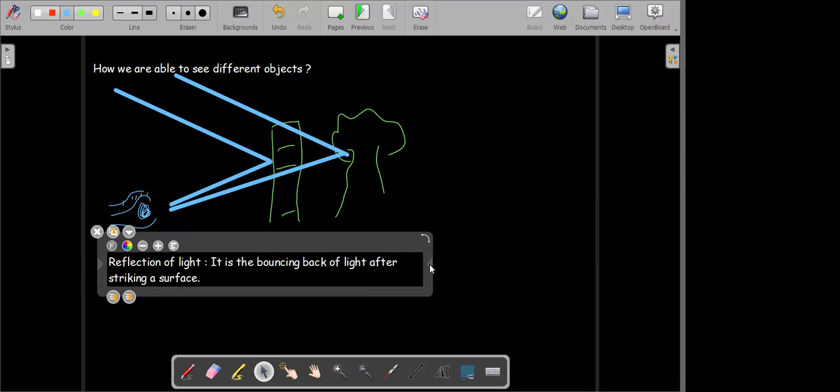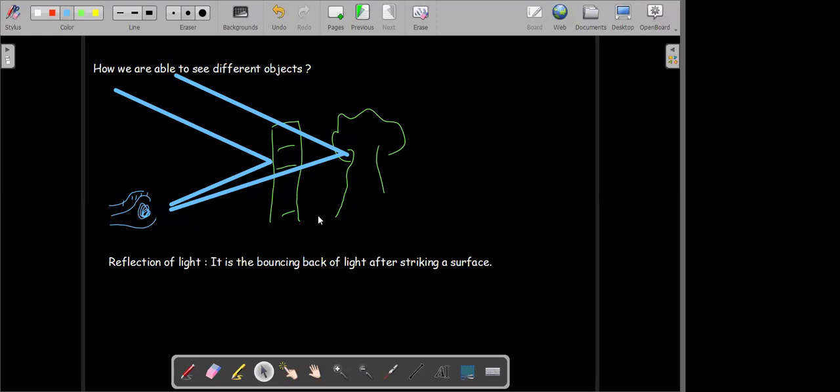Reflection of light occurs everywhere around us, like I told you with the trees and buildings. When light from the sun or any source falls on them, after reflection that light reaches our eyes. So when the light reaches our eyes, we are able to see these objects. If the light doesn't get reflected, we are not able to see those objects.